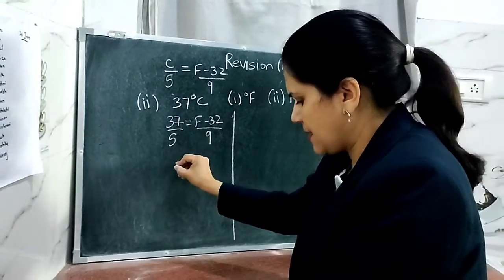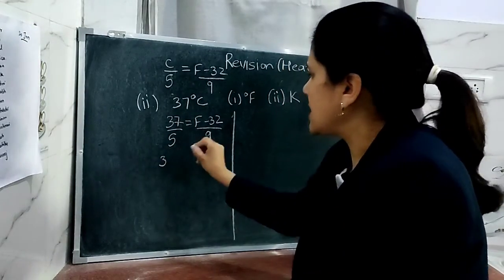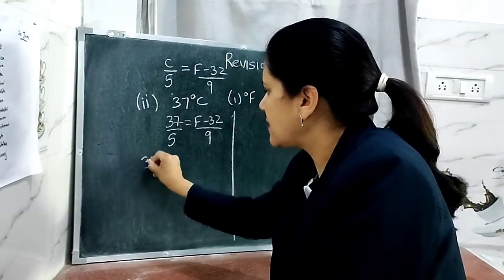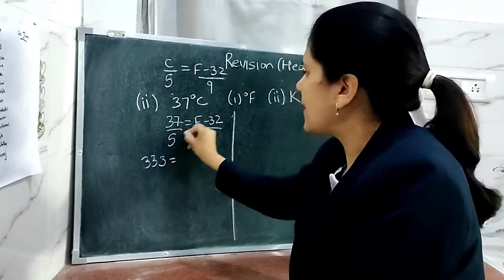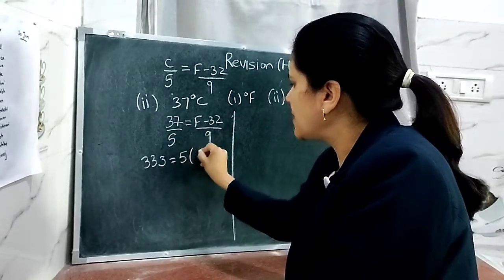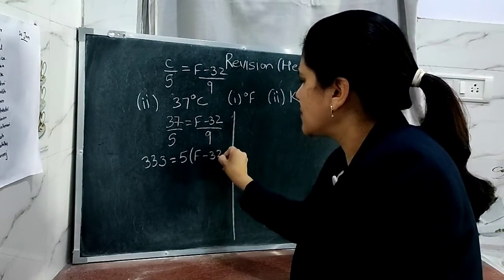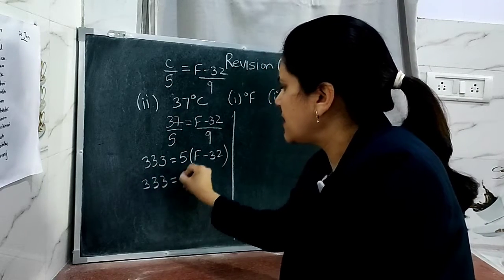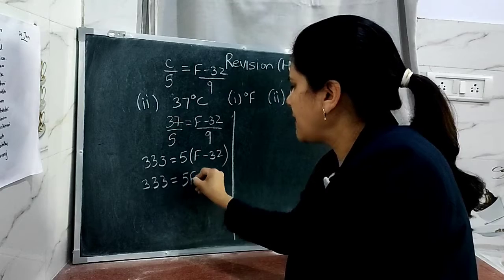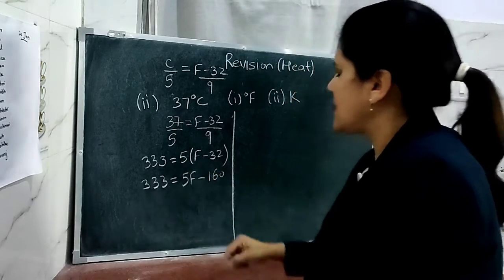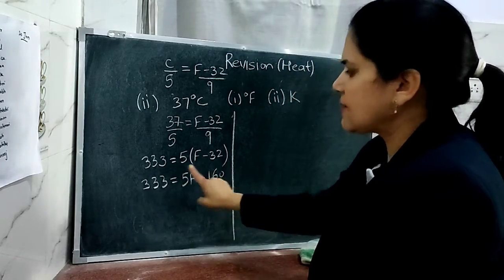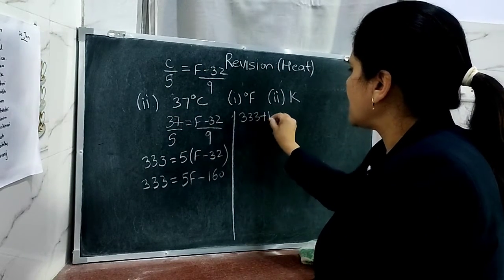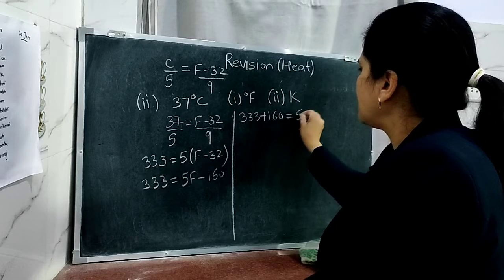9 sevens are 63, carry over 6. 9 threes are 27 and 6, that is 33, is equal to, this 5 will be multiplied to both the numbers here, F minus 32. So you write 5 outside the bracket and multiply this 5 to both the numbers. This will be equal to 5F minus 160. In the next step, take this 160 to the left hand side. This is 333 plus 160 is equal to 5F.